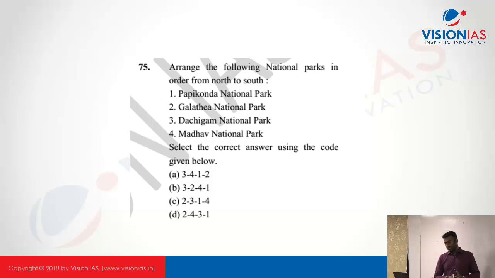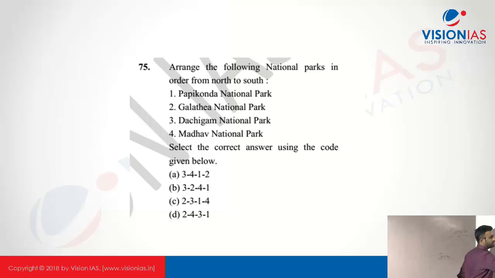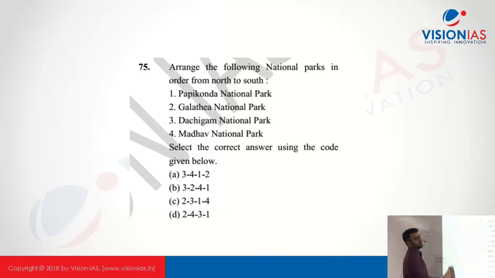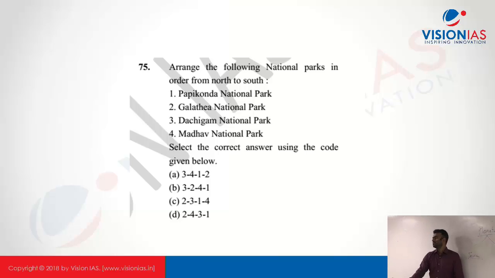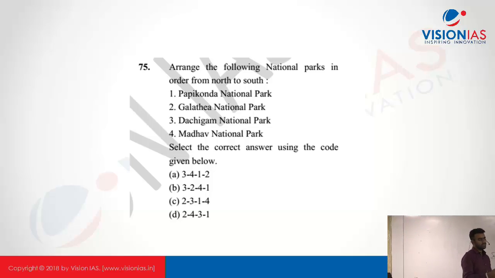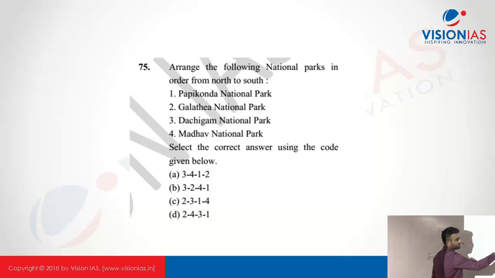National parks: you have to remember the location. As I said, location is very important. Where is Papikonda National Park? In case of these locations, it would not be very close, so you have to remember the rough order. You can remember the rough order through the states: in each state, remember which is higher up and which is lower down. It would be easy. You don't have to remember very closely, because the distances given would not be very close.